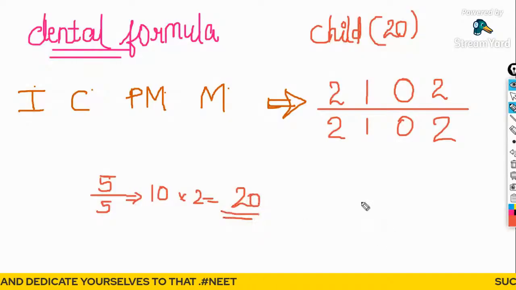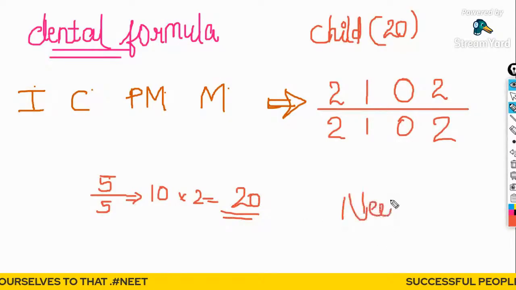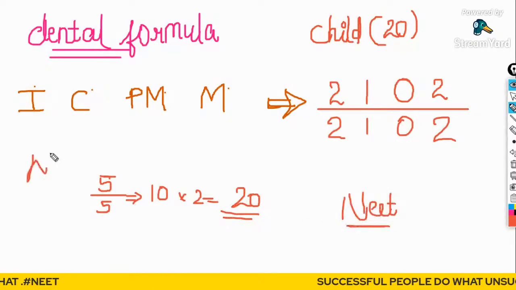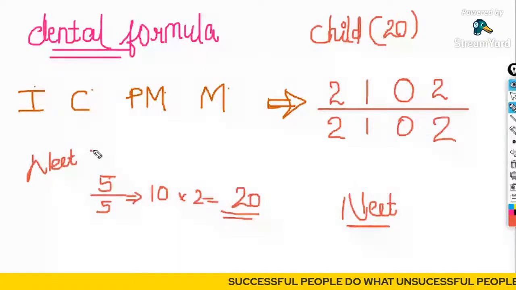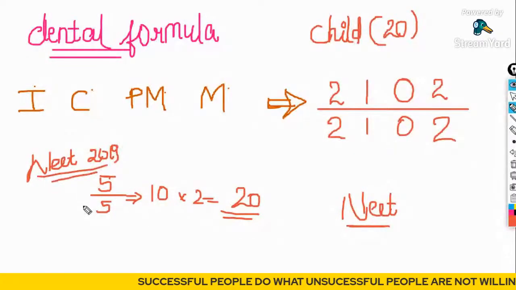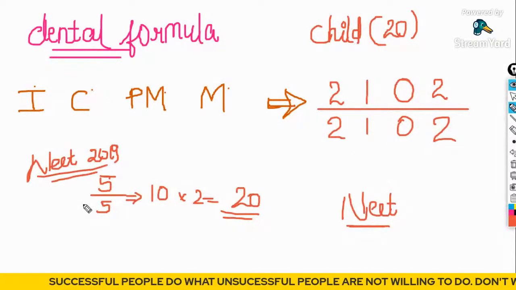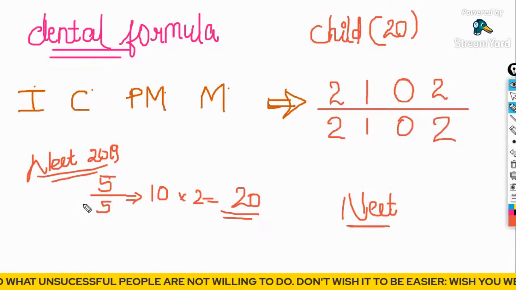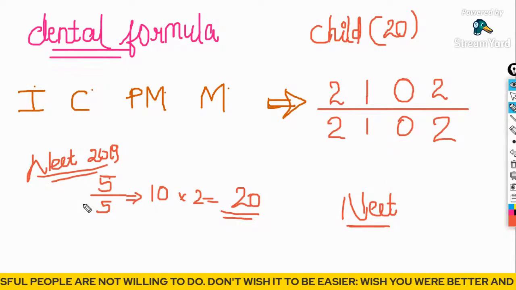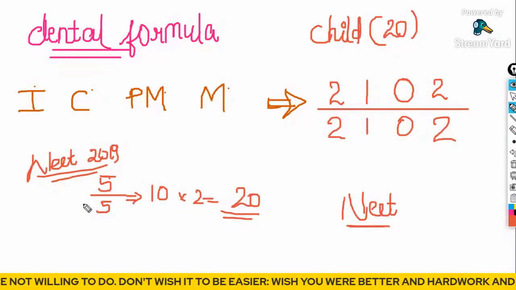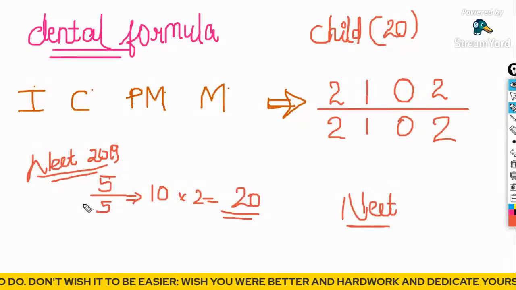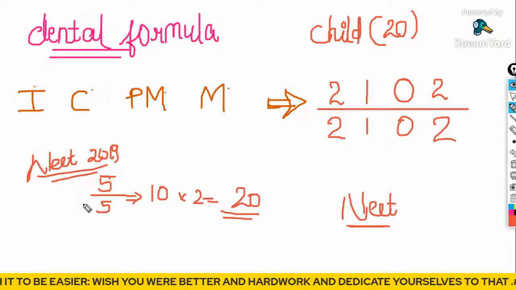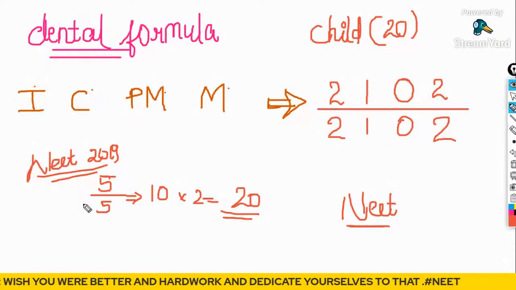So guys, a very repeated question for the NEET exam, and it was asked recently in NEET 2019. A child was admitted to a nursery where a dental checkup was done. The dentist observed that a particular kind of teeth was absent in that nursery child.